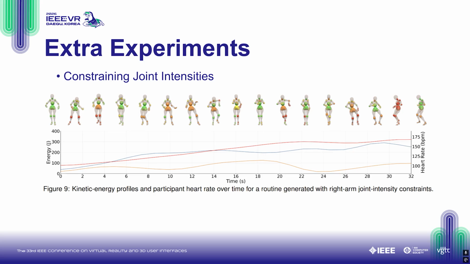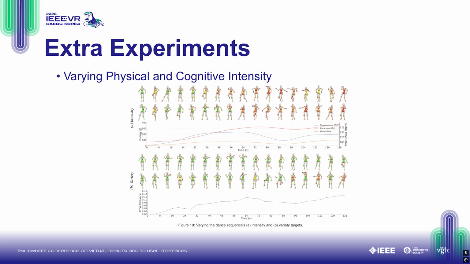Beyond the controlled study, we demonstrate two practical capabilities. First, we can constrain joint-level intensity using a joint mask, which is useful for injury-aware or rehabilitation settings. In this example, we suppress right shoulder and elbow rotation while maintaining high intensity elsewhere. Second, we can vary training goals over time. By alternating intensity targets, we generate an interval training routine with visible heart rate response changes. By alternating variety targets, we create segments that are easier or harder to reproduce.